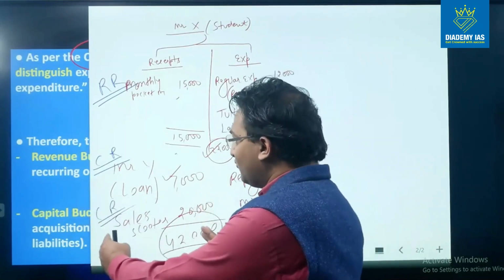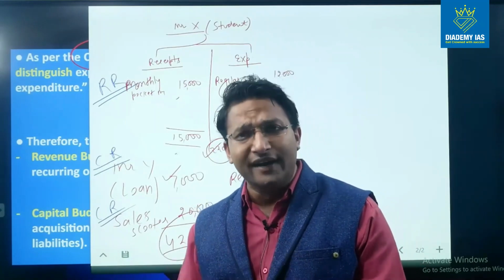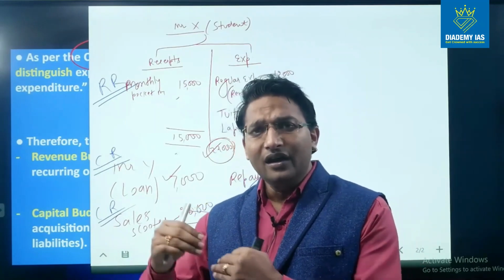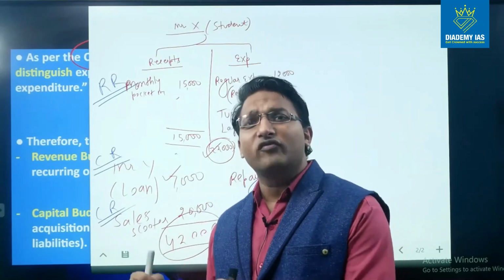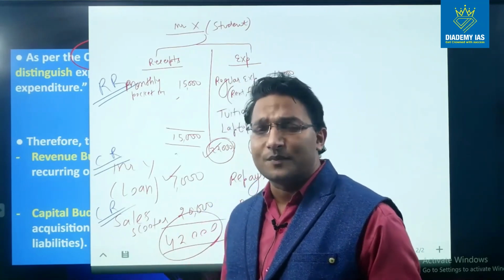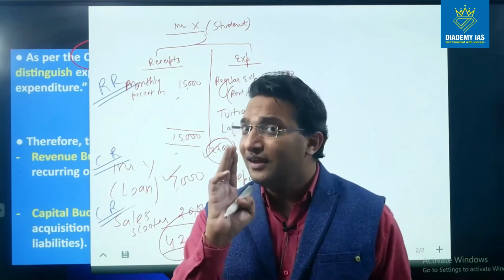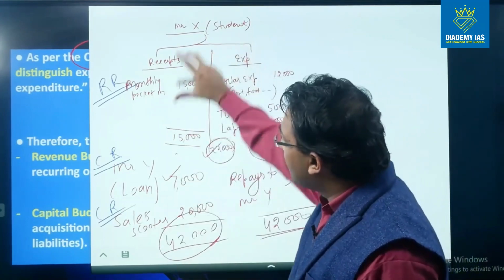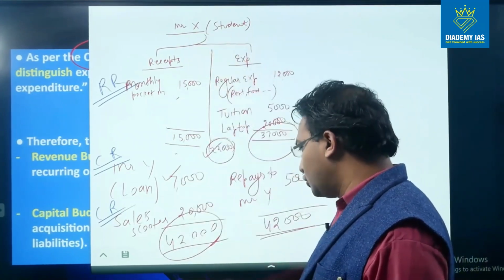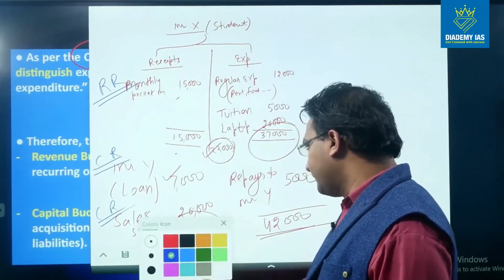Sale of assets: if the government is selling some asset, for example its shares in the public enterprises, that sale of shares is part of the capital receipt. So disinvestment is a capital receipt. I hope this receipt portion is clear to you.